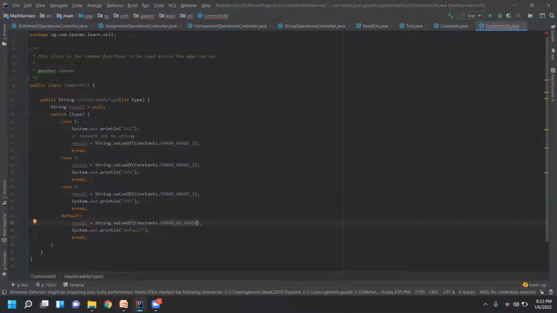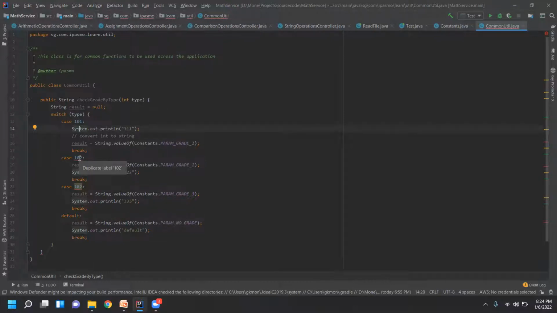Okay, so you can do like this. Now assume that this is a constant, right? Assume that it is 101 and then 102 and then 103. This is my program's code actually.